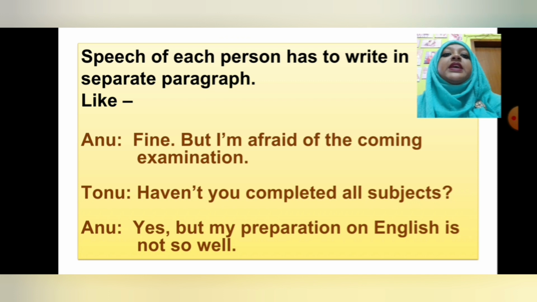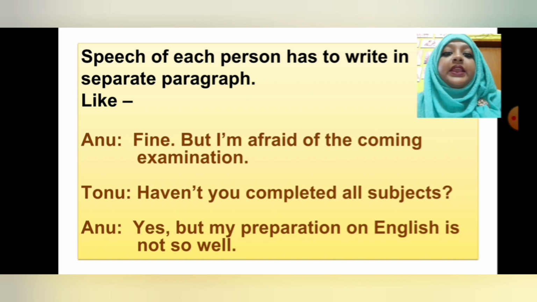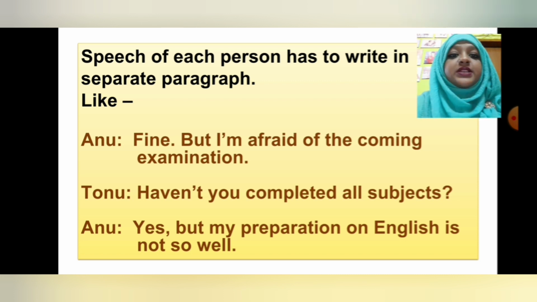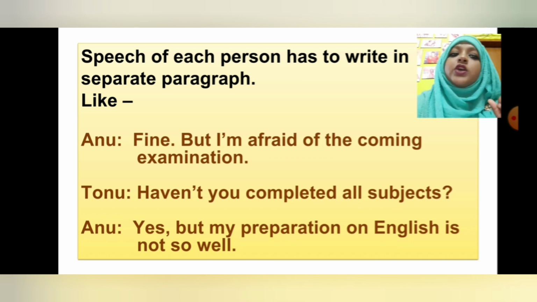Then second one is separate speech for each person. Okay, so the rule is speech of each person has to be written in a separate paragraph. Like here you can see there are two persons. One is Onu, another one is Tonu. So Onu is saying, fine, but I am afraid of the coming examination. So here her dialogue is finished. That means her speech is this one line. Then second line for Tonu, haven't you completed all subjects? So that line is again finished. Now again in another para, in another line, again Onu.